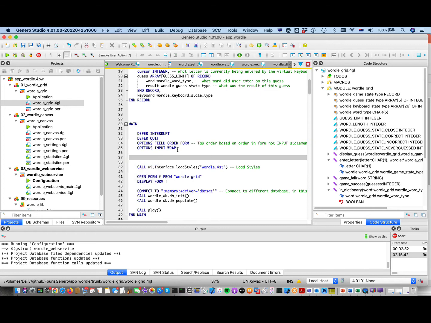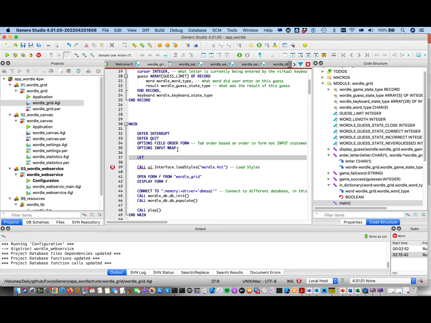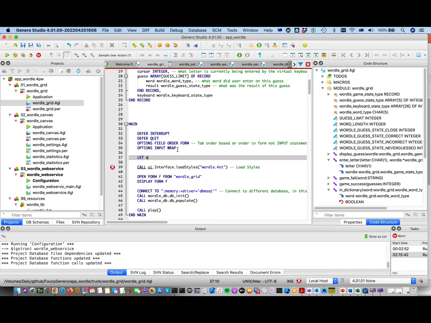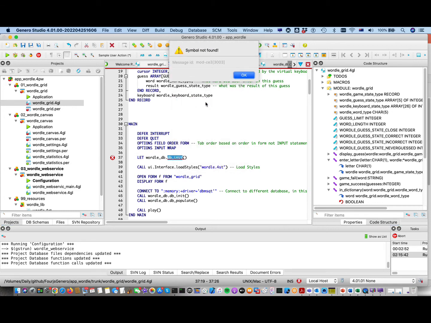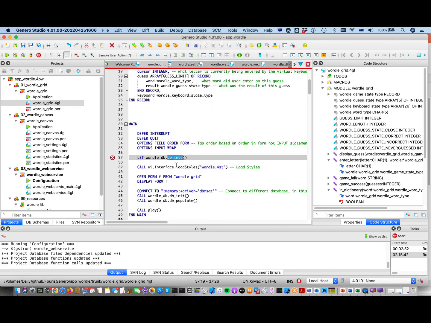If I'm using records, then let, or even with import 4GL, let Wordle.db. I've got the two functions that are there. Offers, and formatting, symbol definition. So if I click on that, right click, symbol definition, that should take me to where it's defined.